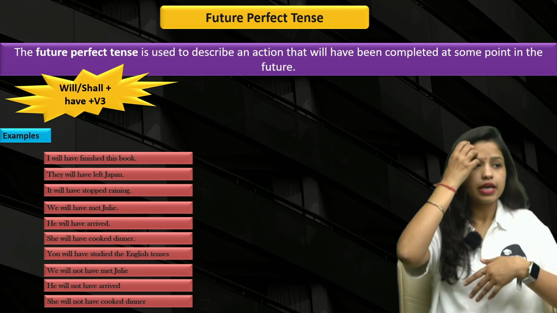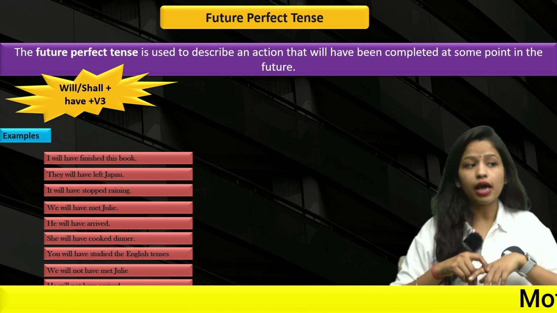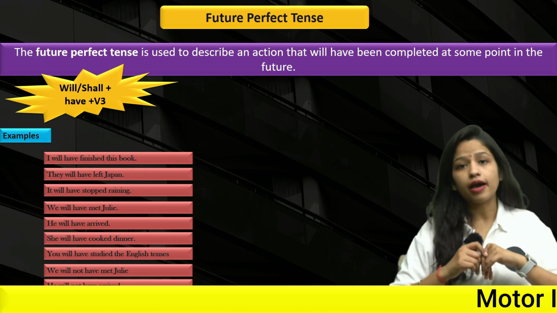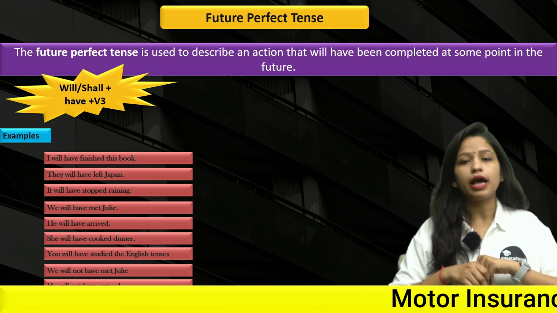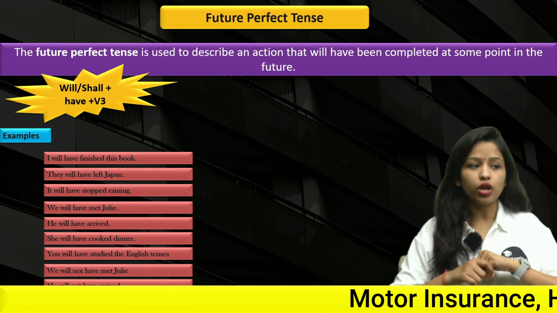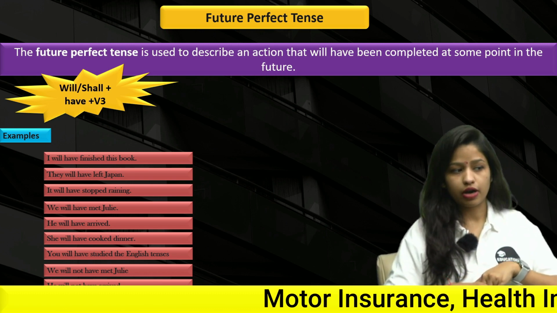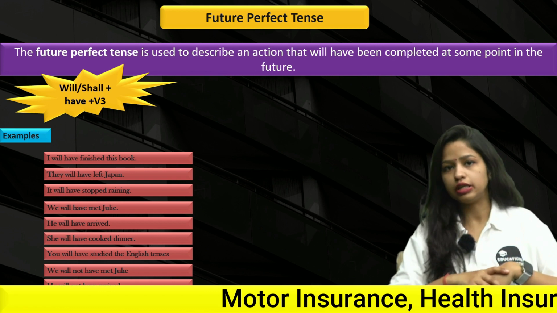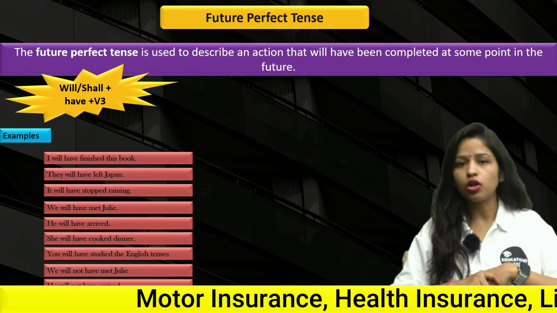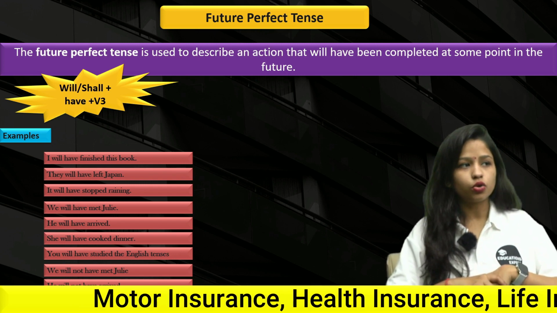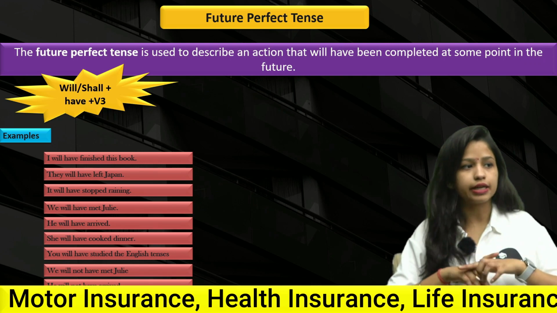Next up we have: it will have stopped raining. We will have met Julie. He will have arrived. She will have cooked dinner. You will have studied the English tenses. We will not have met Julie, he will not have arrived, and she will not have cooked dinner. So each and every sentence is very simple. You just have to put will or shall according to the subject. Otherwise, have and the third form of the main verb will remain constant in the sentences.